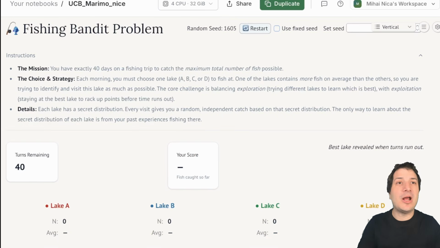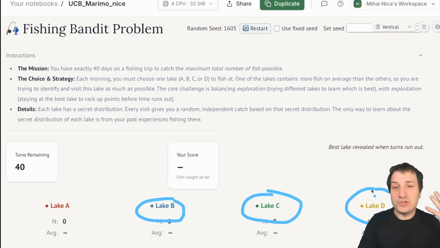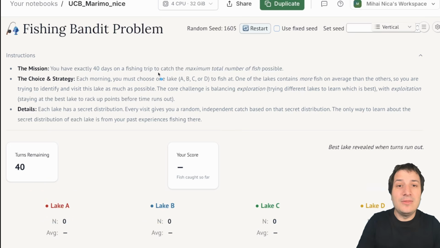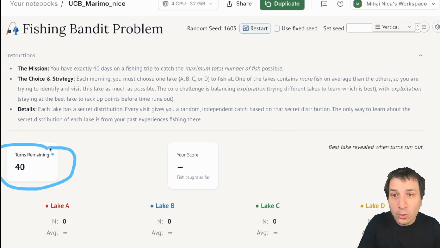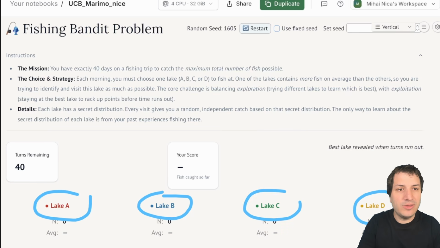So in this bandit problem, there are 4 options. This is one of the reasons this is a little bit easier to learn from than the Connect 4 example, because there are only 4 options: Lake A, Lake B, Lake C, or Lake D. And it's a little bit more intuitive to learn with just 4 options instead of 7. The other thing we have is a budget of 40 turns. So this would be like having a budget of 40 rollouts. And the rules are simple. We are on a 40-day long fishing trip, and every single day we have to pick which lake we want to go fishing at. We can choose any one of these 4 lakes, and our goal is to catch as many fish as possible.